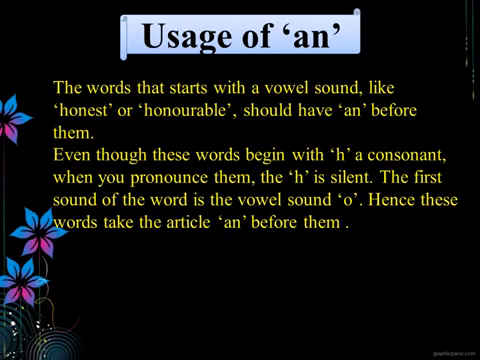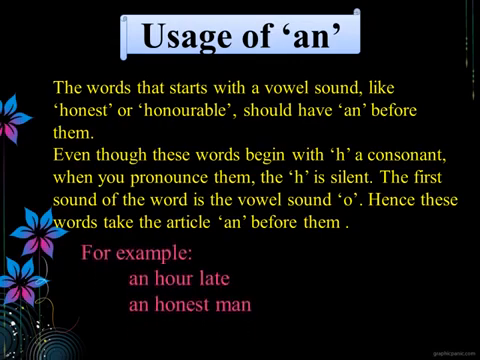Shall we see a few example words? An heir, an honest man. These words start with a consonant letter but produce a vowel sound. Therefore, we have to use an before these words.